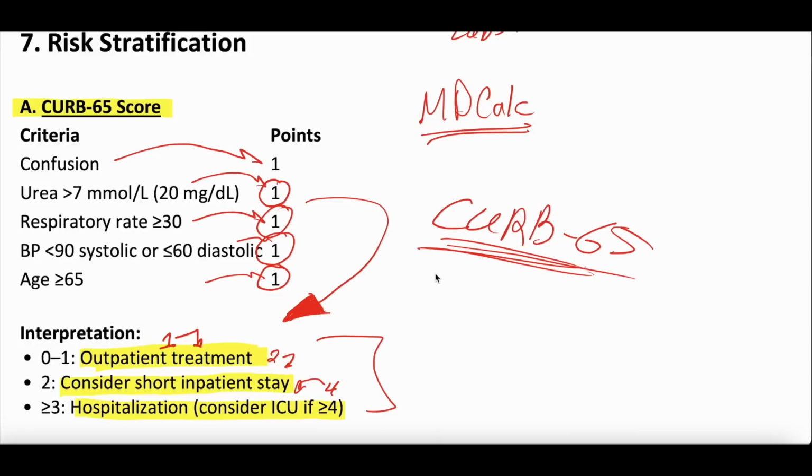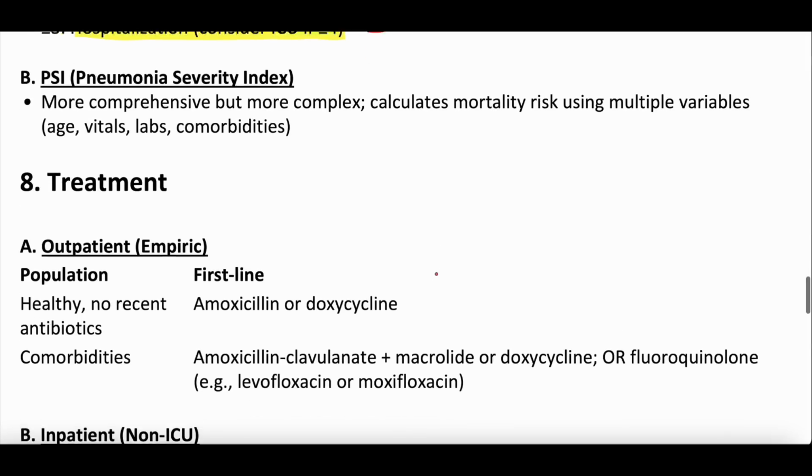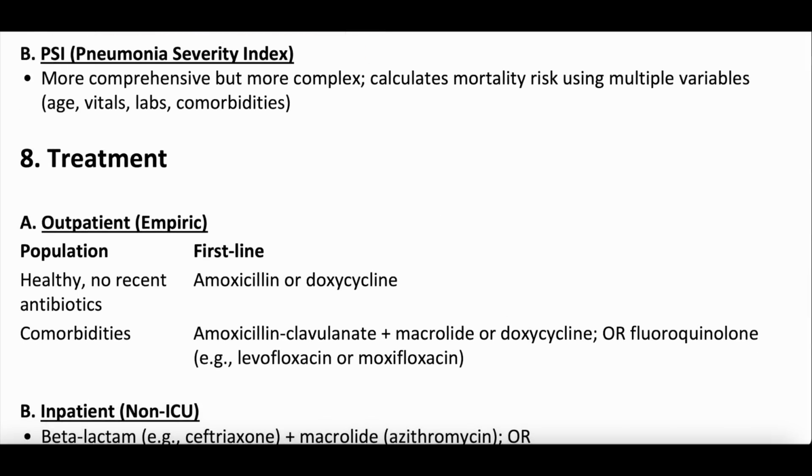Again, not medical advice, certainly do your own learning on things. The other one is called the Pneumonia Severity Index. This is on MDCalc as well. This is incredibly long and complex. It calculates a mortality risk using tons of variables: age, vital signs, labs, comorbidities. We actually use the Pneumonia Severity Index maybe more than we use CURB 65. We just didn't want to put the whole thing on here because it's super, super long. But again, you could just look it up, Pneumonia Severity Index, and you could fill that out and help understand the mortality risk for patients with pneumonia, which is nice.